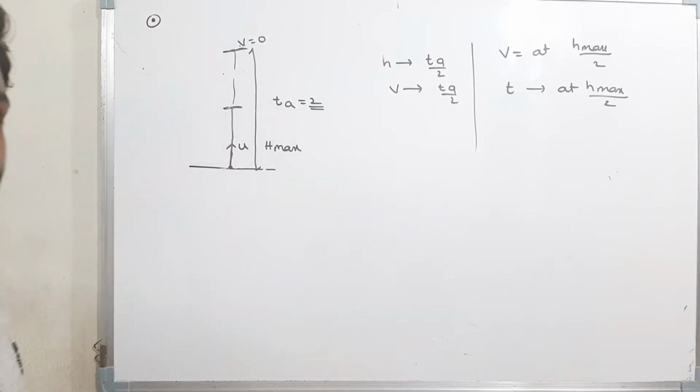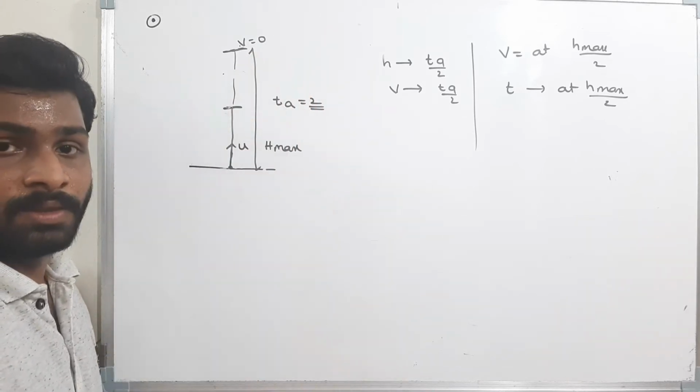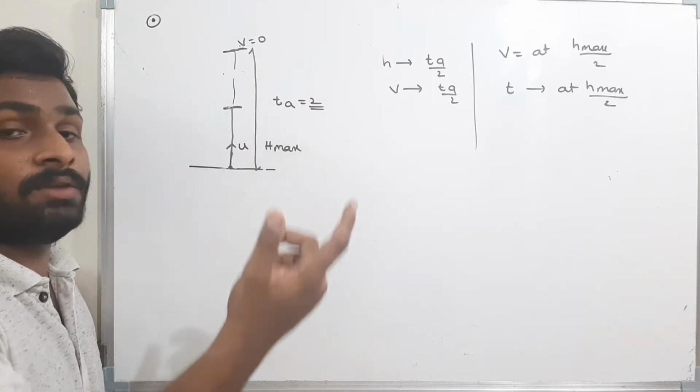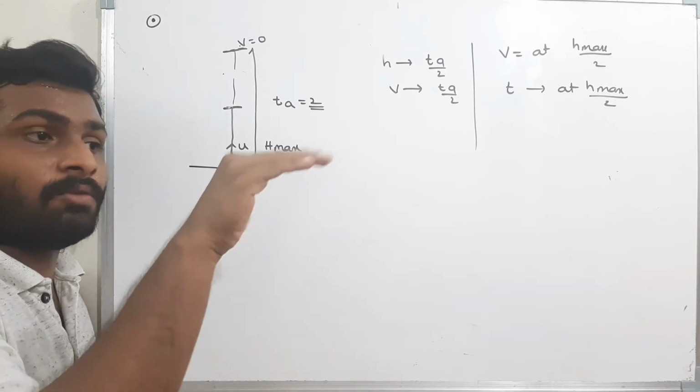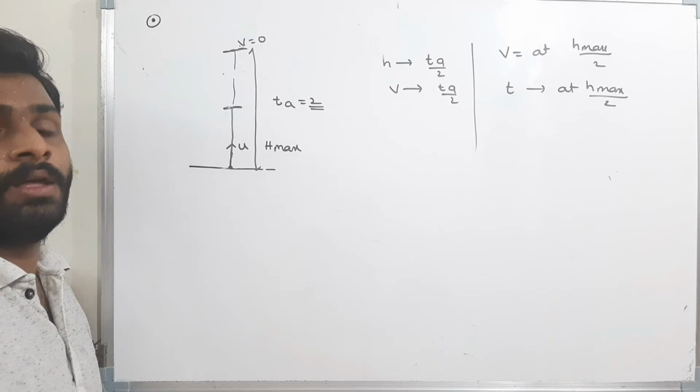In a hurry, usually if they say the time of ascent of the body is 2 seconds, then at 1 second, where will the body be? In a hurry, we will write half of the maximum height. But the body won't be at half of the maximum height. The body will be somewhere here. Now we will find everything.